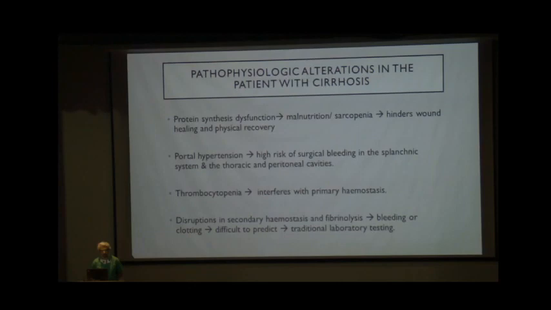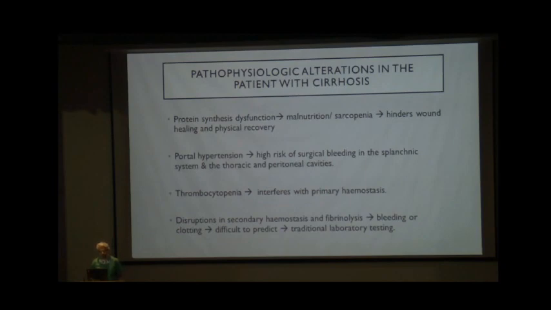Now, what are the pathophysiologic alterations in patients with cirrhosis and CTP Child C? There is dysfunction of protein synthesis, which can lead to malnutrition and sarcopenia, which hinders wound healing and physical recovery in the post-operative period. The presence of portal hypertension increases the risk of surgical bleeding intraoperatively, in the splanchnic circulation, and in thoracic, cardiac, or peritoneal cavity surgeries. Thrombocytopenia interferes with primary hemostasis, and there are disruptions in secondary hemostasis.